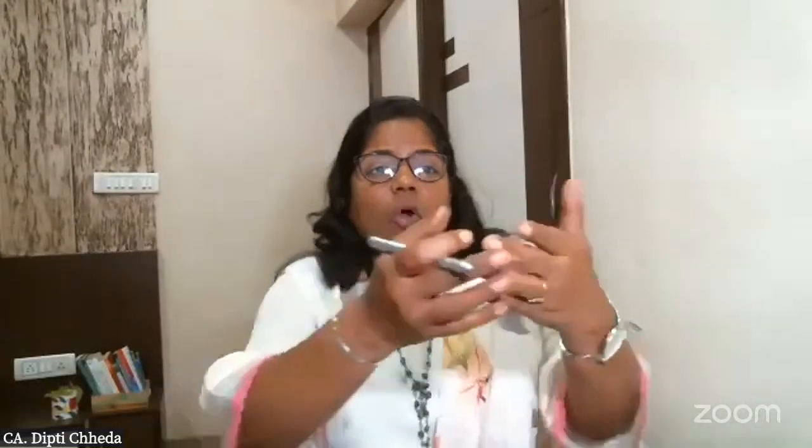Buyback of shares: you all are my shareholders. You funded the money, equity, to the company, and over the years we have made super profit. Thank you so much. Now we have our own reserves. Whatever profit the company earns, part of it they distribute as dividend. The remaining they accumulate as accumulated profits, unutilized profit, reserves, P&L credit account. So now, what we will do is buy our own shares from the market and cancel them.